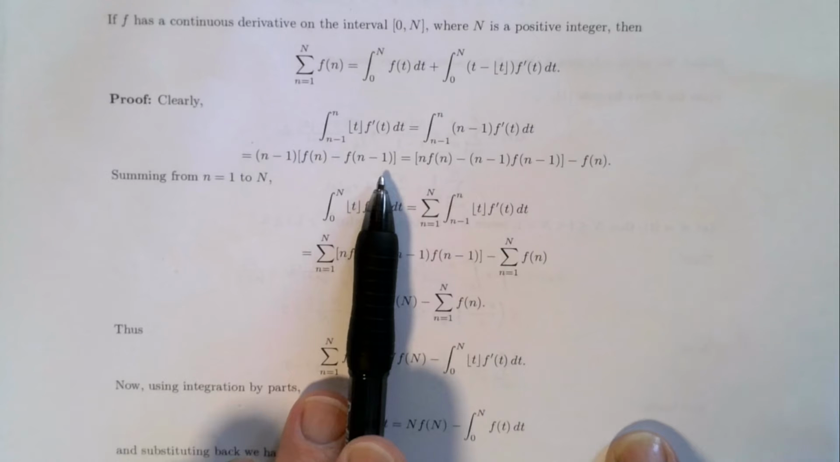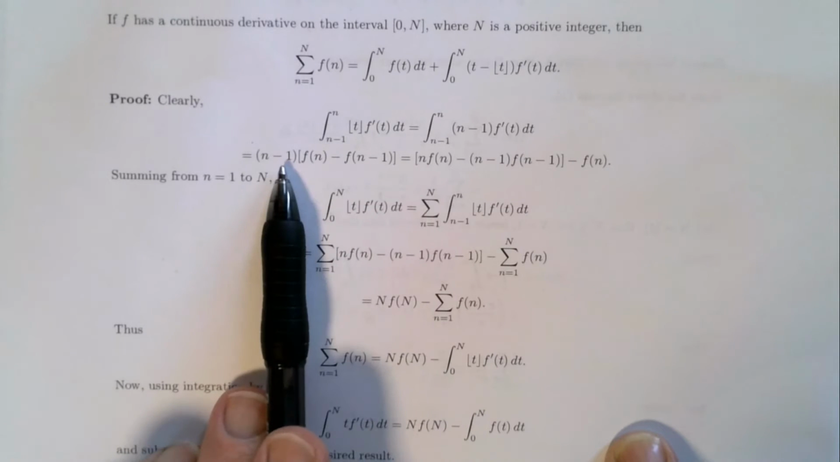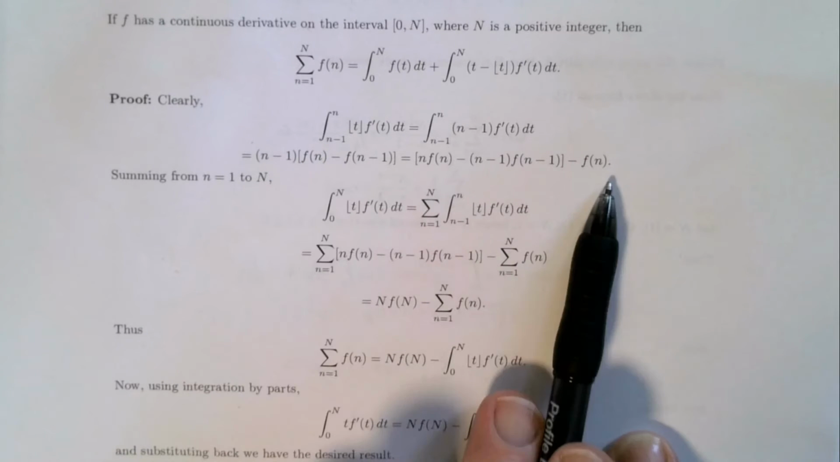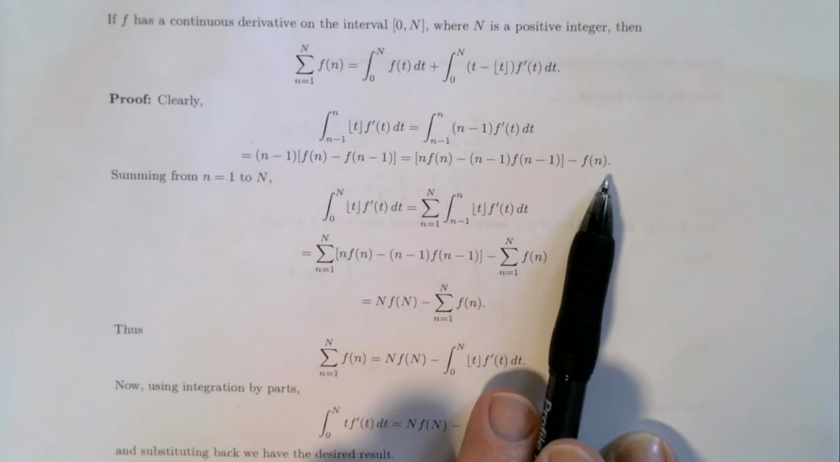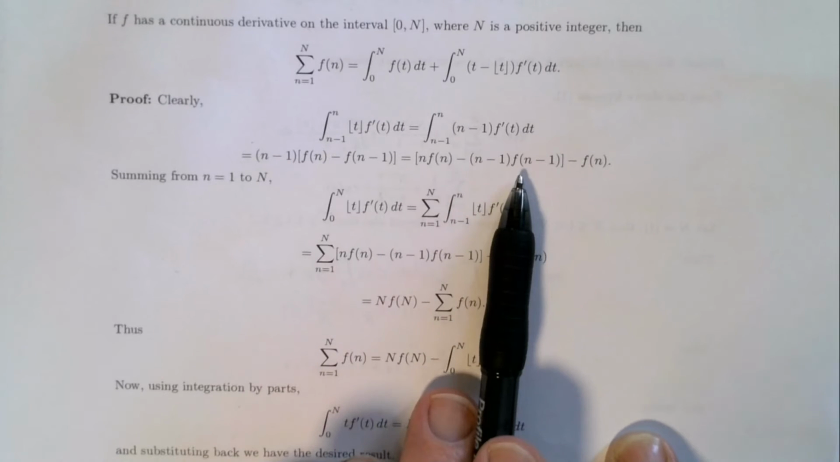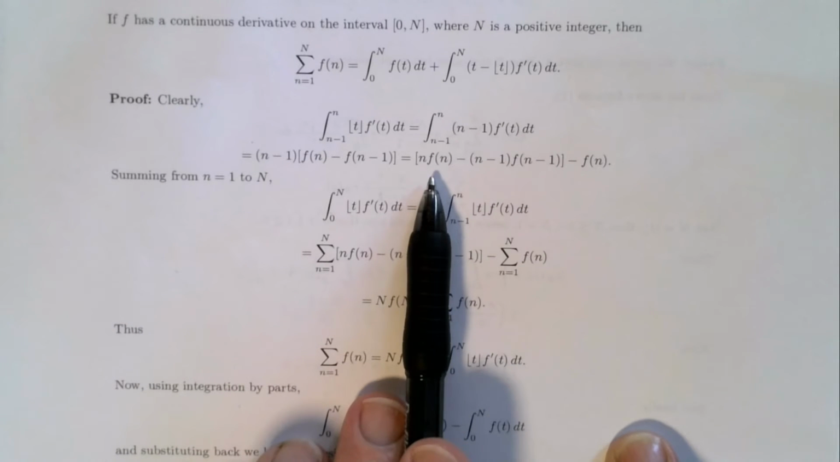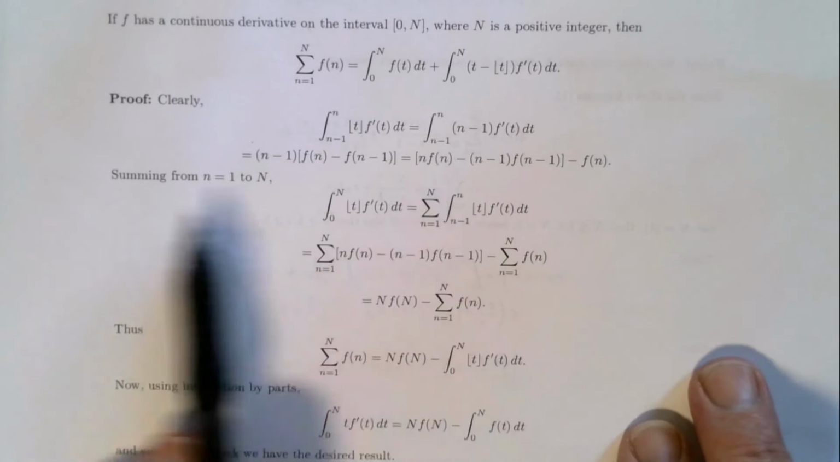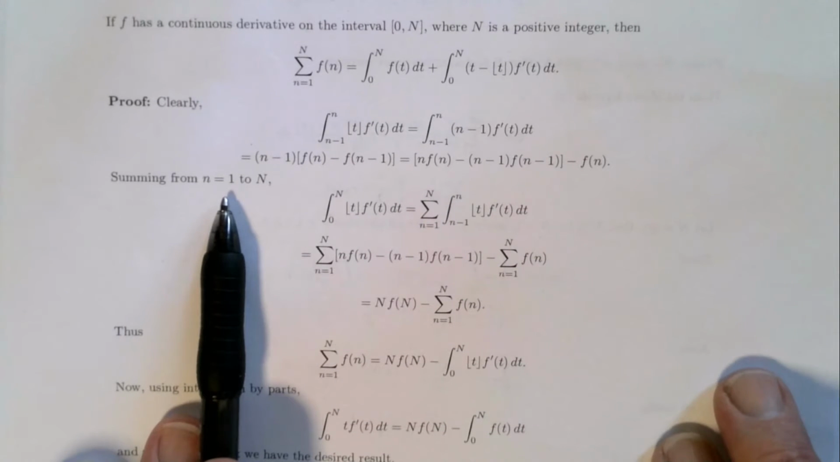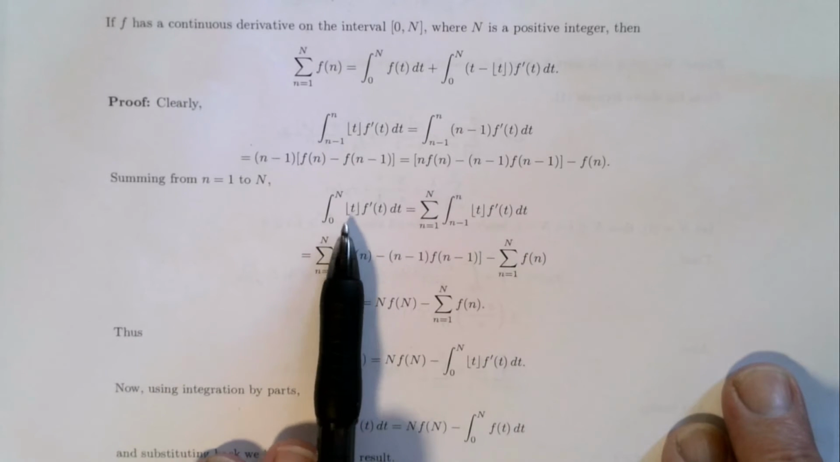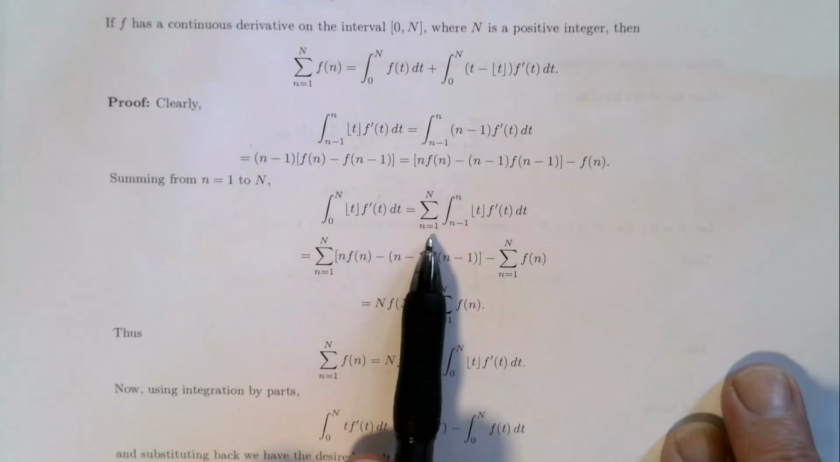And I can split up, I can take one of these minus f_n terms out, and I'm left with this particular expression here. You can see why I'm going to do that, because when I sum, this is going to give me a telescoping series in here. So that's what I do next. I sum from little n as 1 up to capital N, and so this term, the floor of t times f dashed of t, is just this sum.